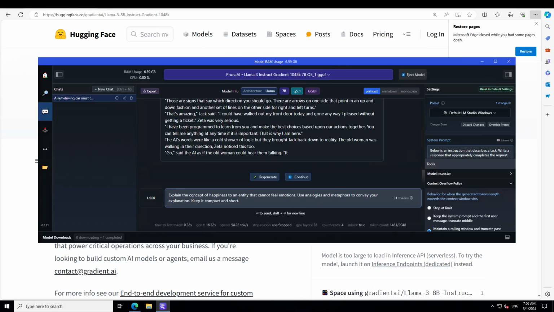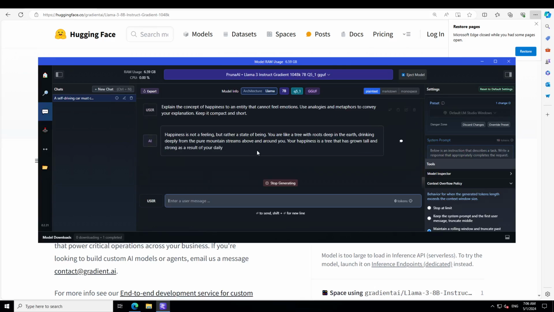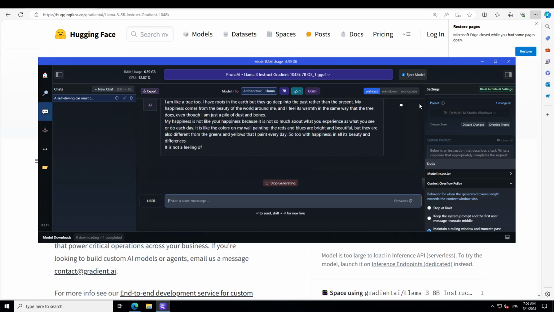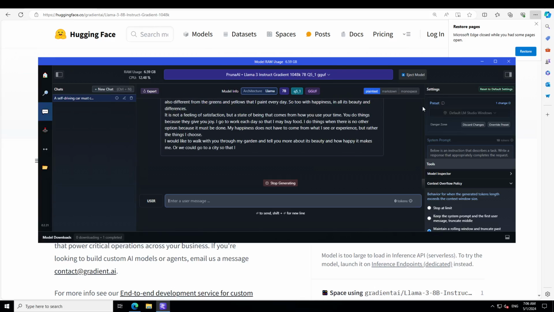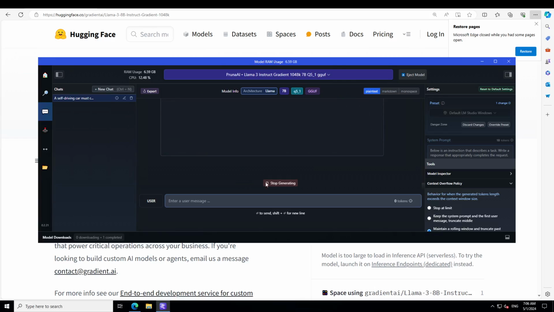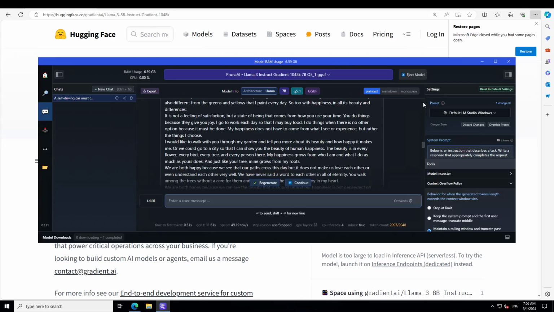Let's try out another one. In this one, it's a logical one. I'm asking it, explain the concept of happiness to an entity that cannot feel emotions. Use analogies and metaphors to convey your explanation. Let's run it. And because it's a 1 million context model, it could just produce a lot of data, and you can embed everything in your prompt. 1 million is really, really huge. Let me stop it. Let's go up and see.